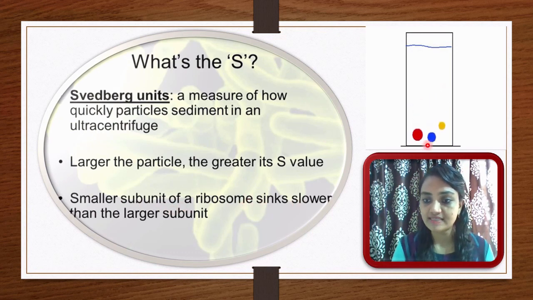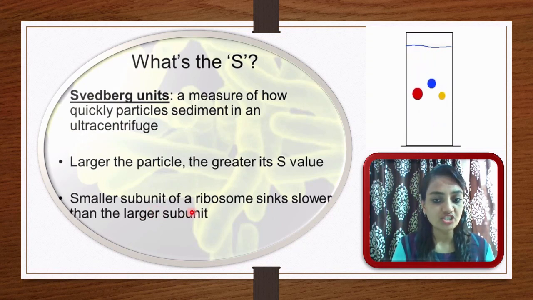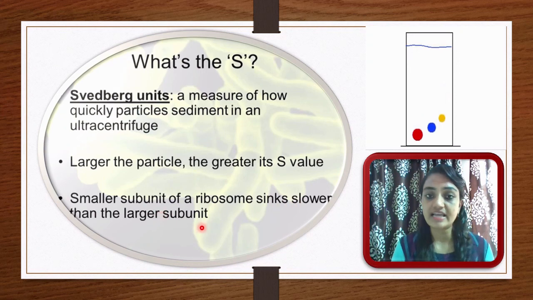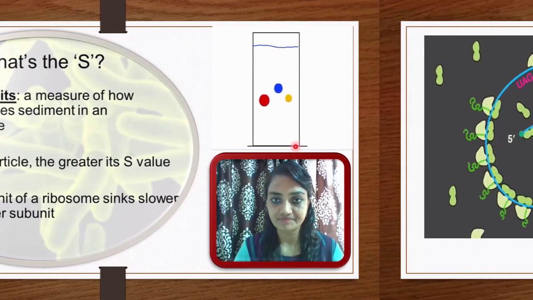Here you can see the yellowish unit is small, and that's why it will sink slowly as compared to these two. That's why its Svedberg unit will be very low. So the smaller subunit of a ribosome sinks slower than the larger subunit. And in this way, on the basis of how fast it sinks, the Svedberg unit is decided.